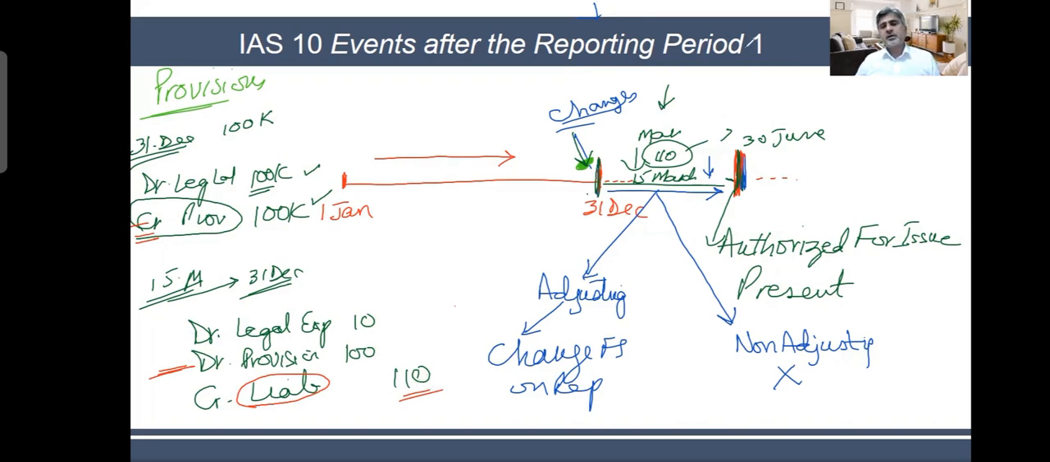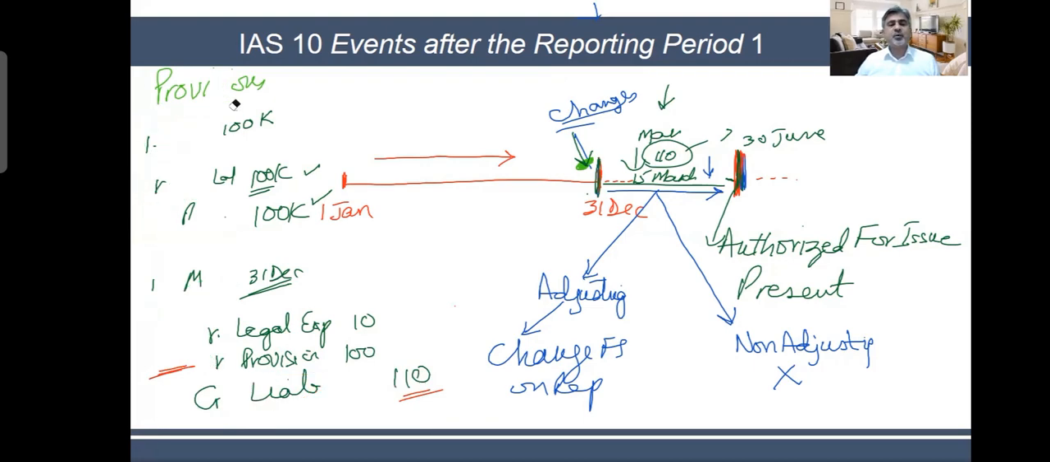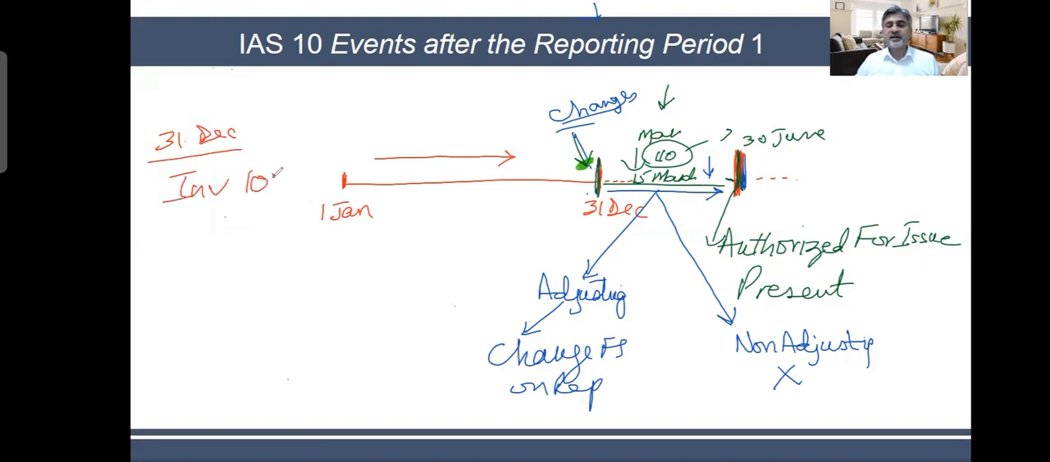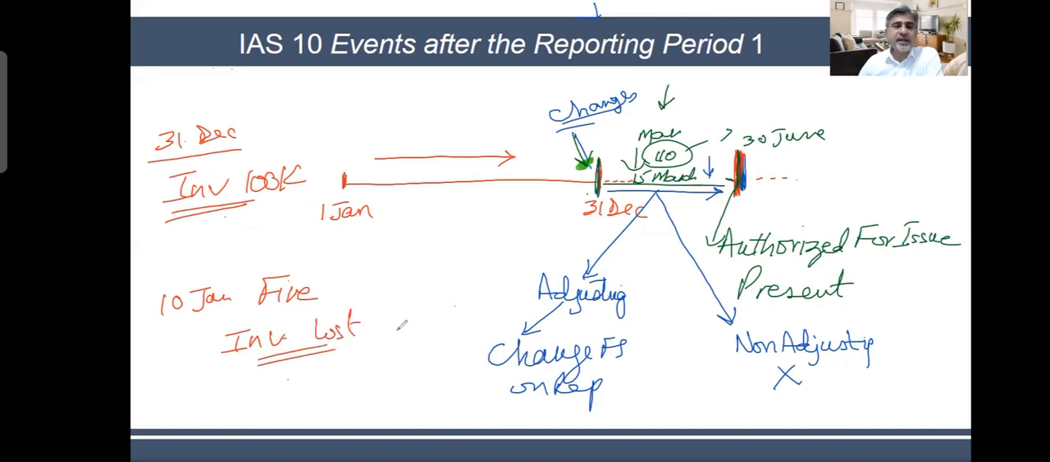So adjusting events, what comes in adjusting events? This is anything which had some evidence from the past, anything which started in the past. If you have a transaction, let's suppose, I'll give you an example. Let's suppose that on 31st of December, you had some inventories of 100K. You put it in the balance sheet. And then on 10th of January, there is a fire and inventory is lost.